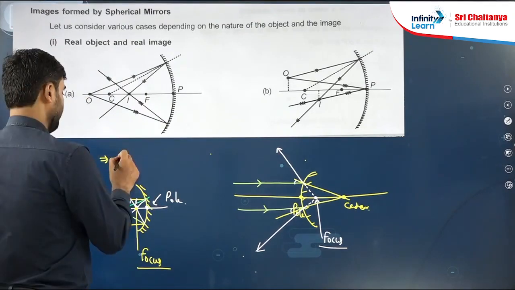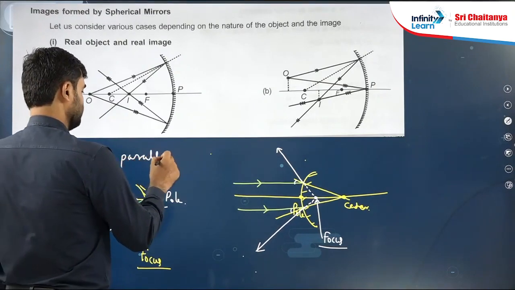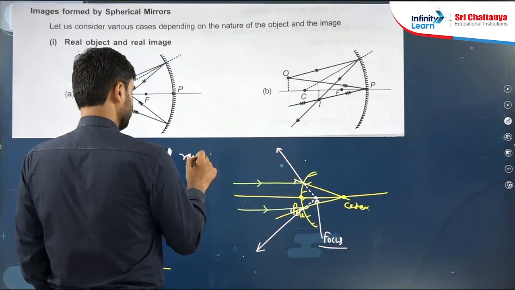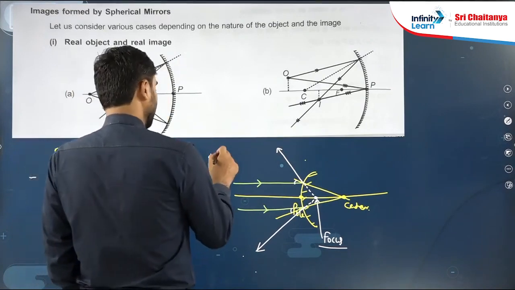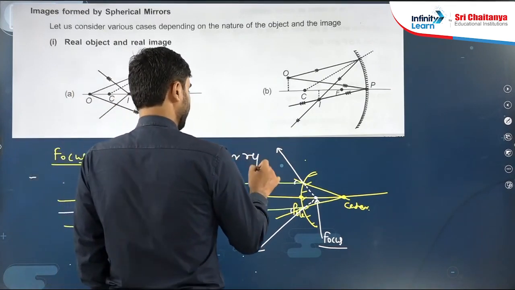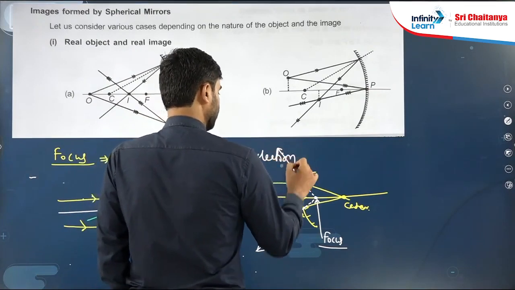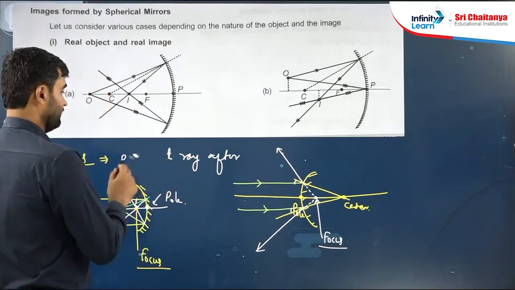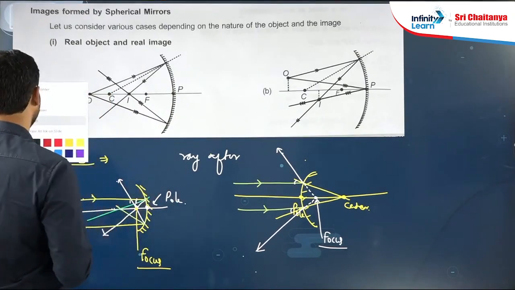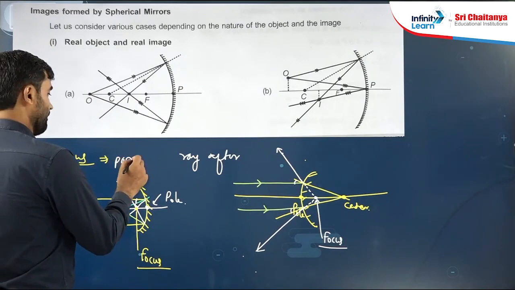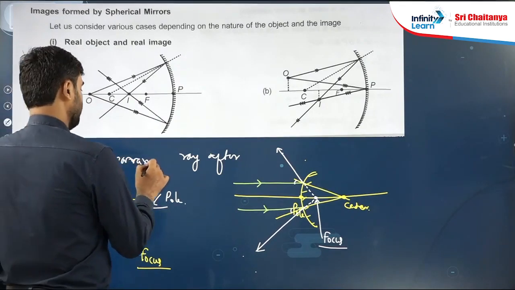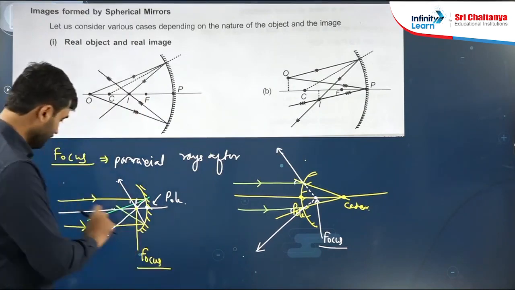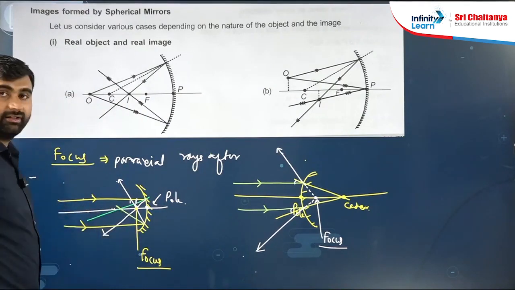So here we can say that parallel rays after reflection, or otherwise, there is one more word, paraxial rays, we can use that word. Paraxial rays means rays which are parallel to the principal axis.